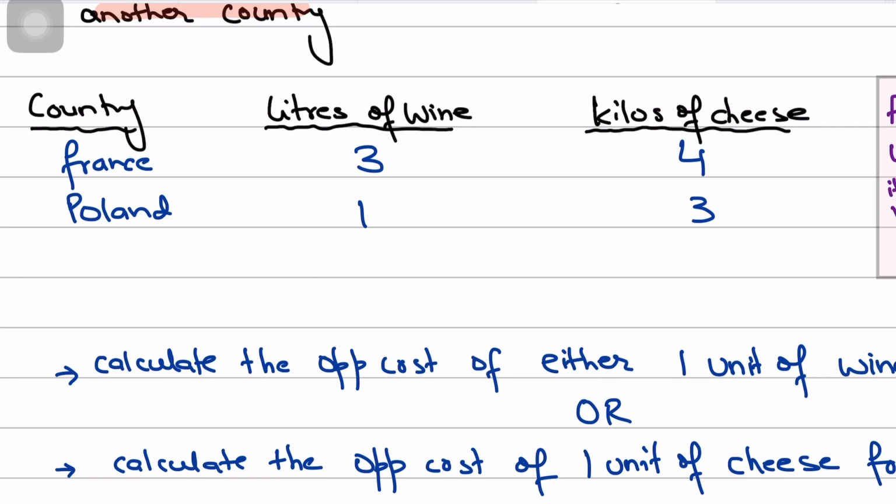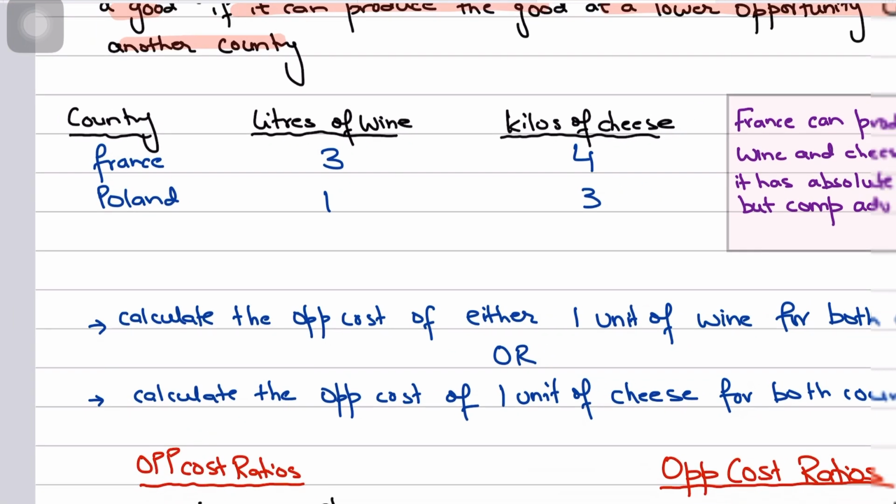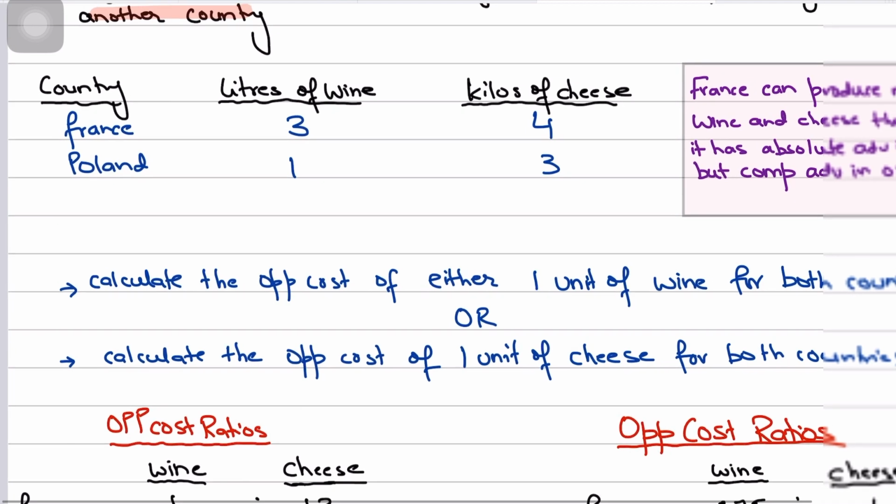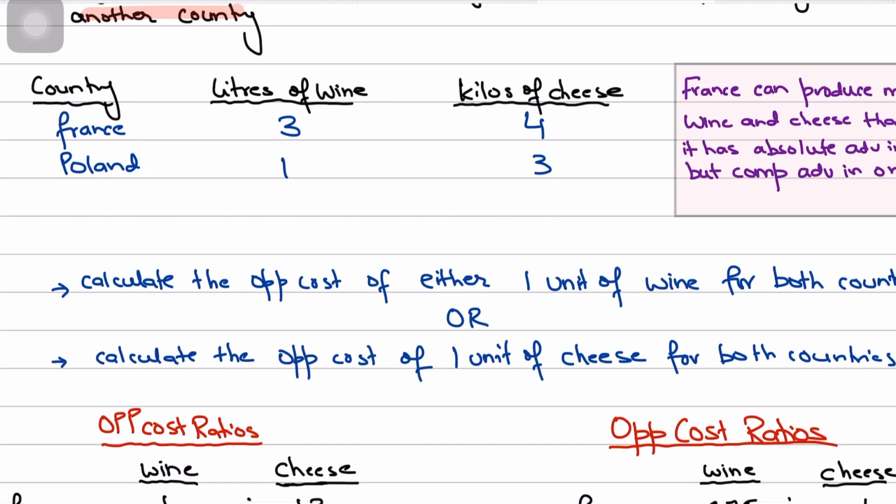But here is what David Ricardo's theory proves mathematically. He said that I can mathematically prove to France that trade would be beneficial. France would be better off if it specialized only in one good and let Poland specialize in the other good, in which they both have the respective comparative advantage, and then trade with a suitable trading ratio. And both these countries would be better off in that sense, right? So let's see how that would work.